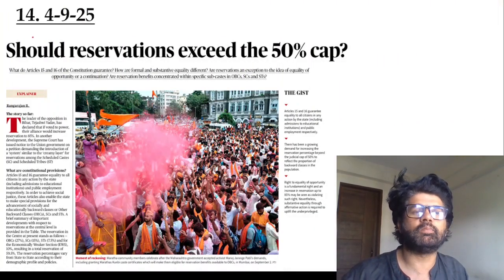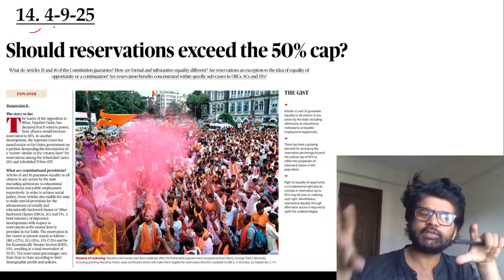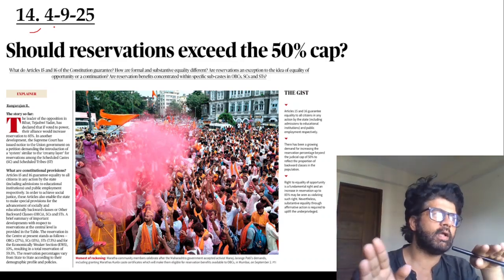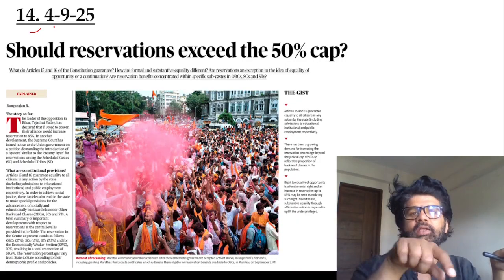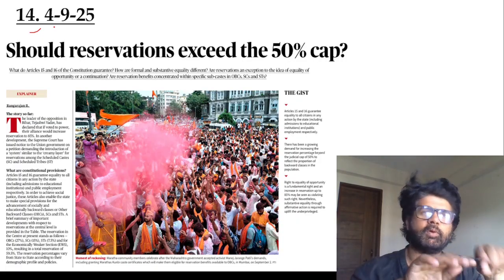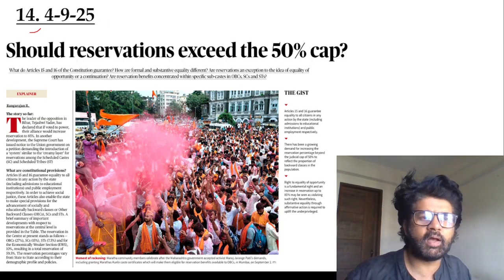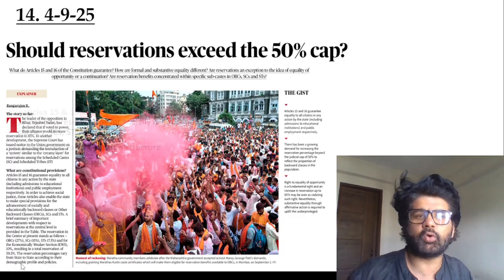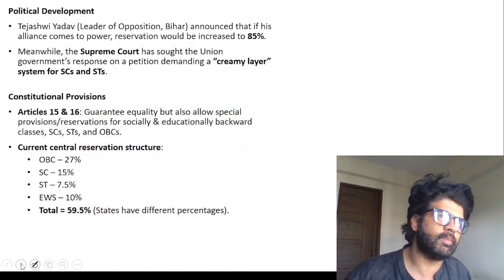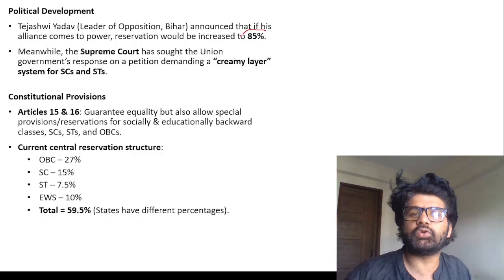So, the 14th most important current affair. See, these are all standalone articles, and 14 does not mean that in the hierarchy this is at the 14th number. No, all 50 articles are equally important. So what is this whole thing? During the Bihar election, on 4th September 2025, Tejasvi Yadav said that if he were brought to power, which he did not come to, he would increase reservation to 85%.